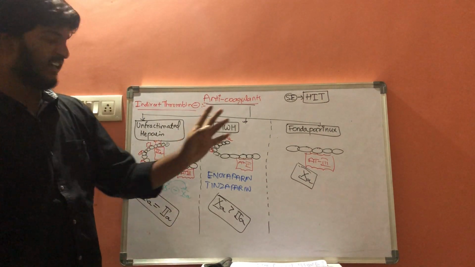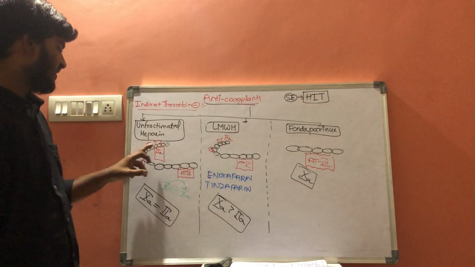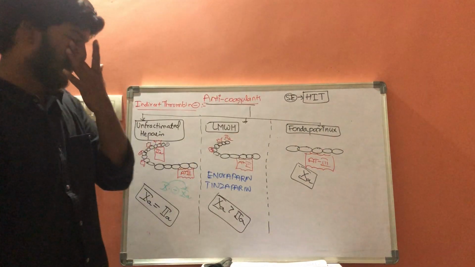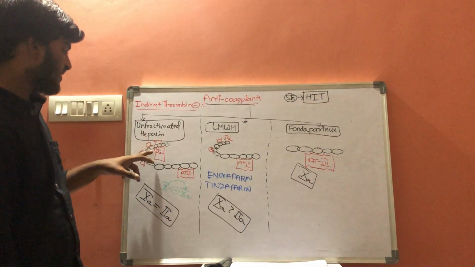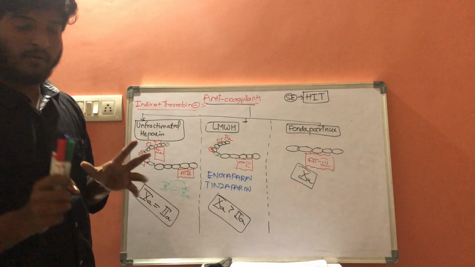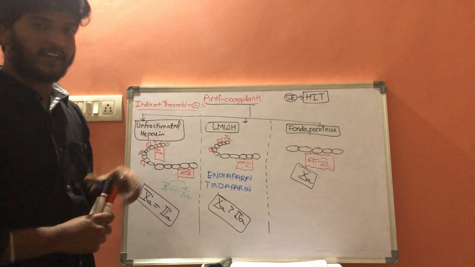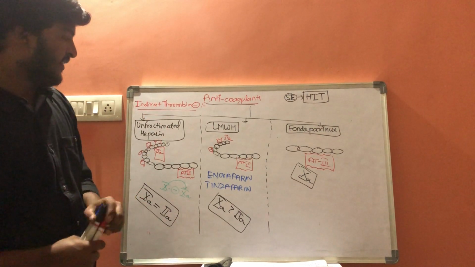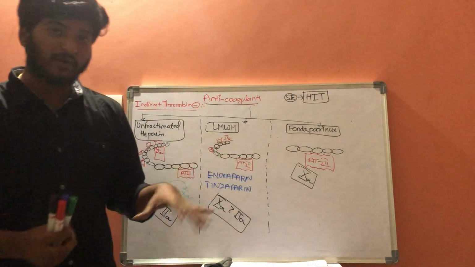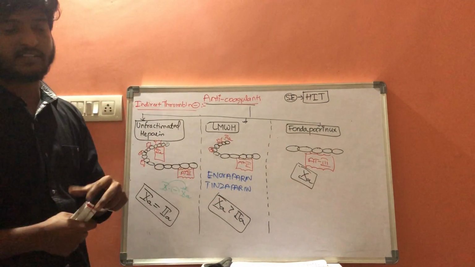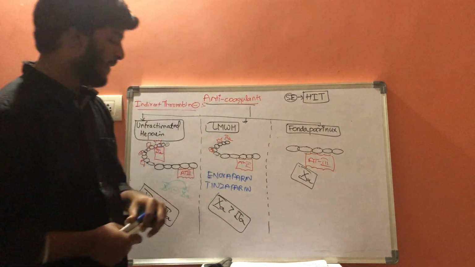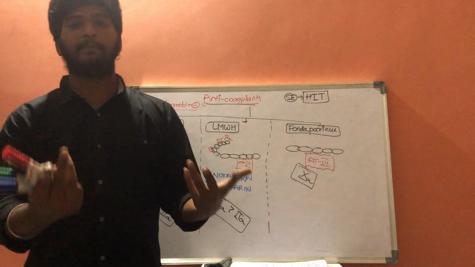Let us consider these three diagrams. Here there is more heteropolysaccharide, less heteropolysaccharide, and no polysaccharide. Whenever heteropolysaccharides are present in more amount, there may be a chance of production of antibodies against these heteropolysaccharides. Whenever antibodies are produced against heteropolysaccharides, they will activate the platelets.